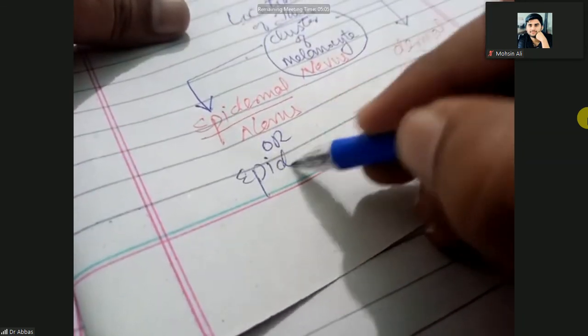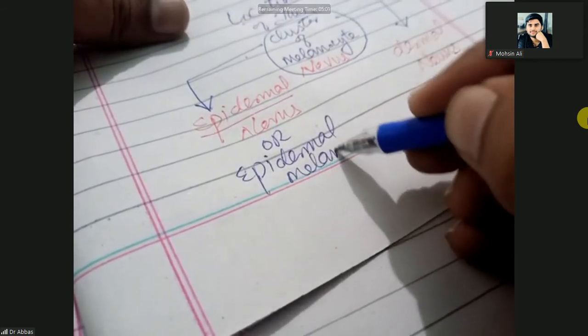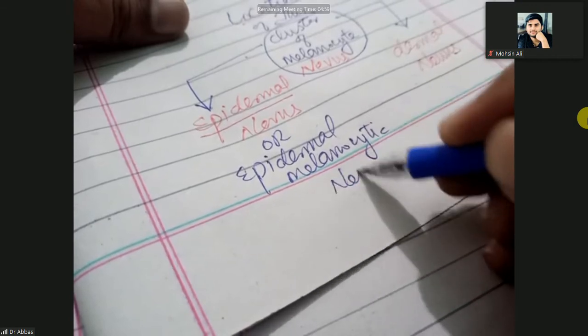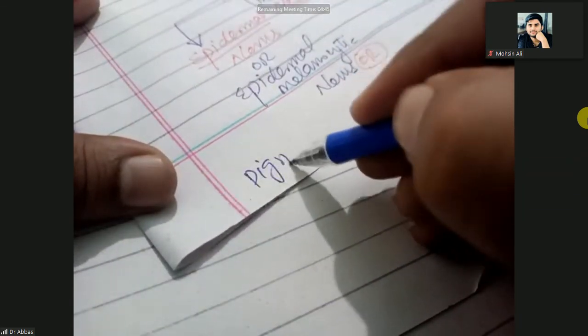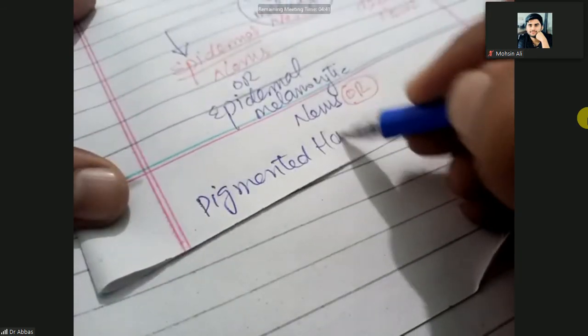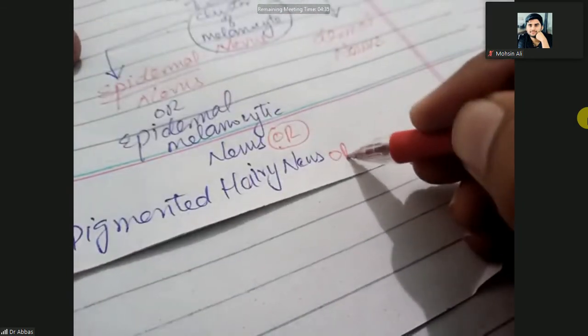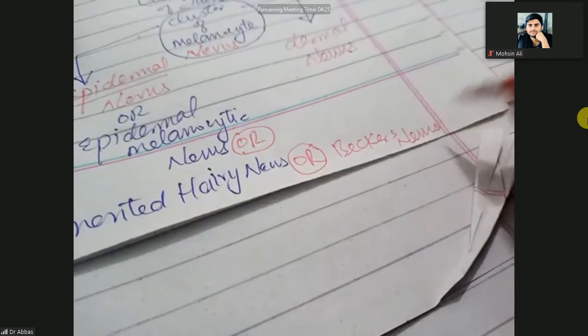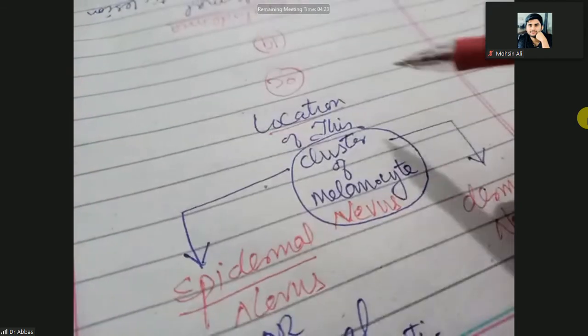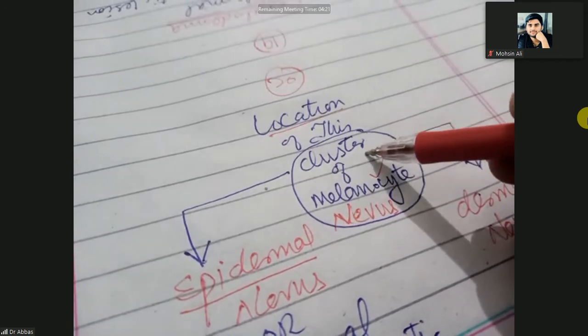Another name for this is pigmented hairy nevus, which is also known as Becker's nevus. Very simple.